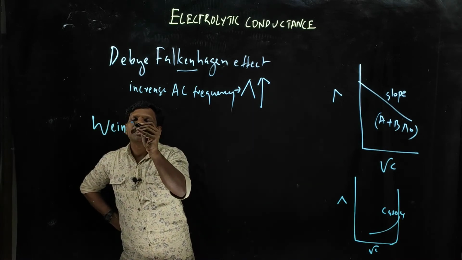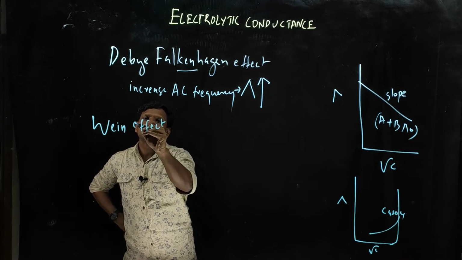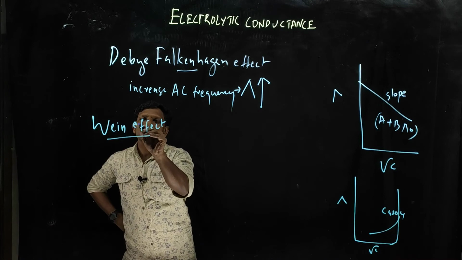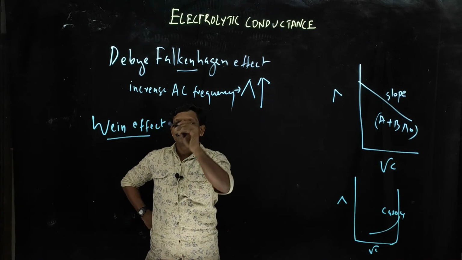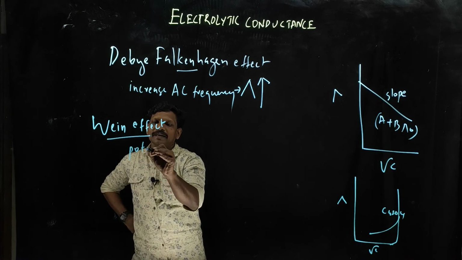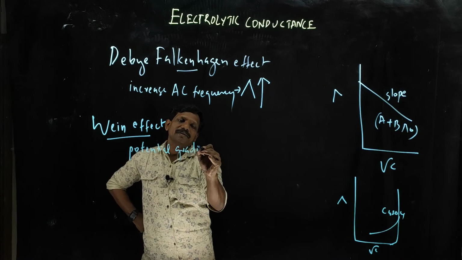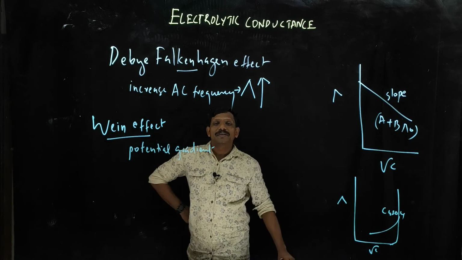Another experimental result is known as the Wien effect. In the Wien effect, instead of changing the AC frequency, he is changing the potential gradient.